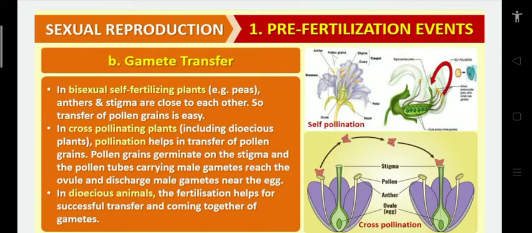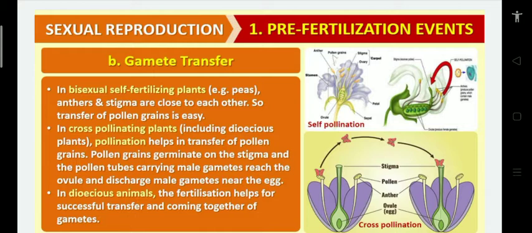In bisexual self-fertilizing plants, for example peas, the anther and stigma are close to each other. So in bisexual self-fertilizing plants, how are pollen grains transferred from anther to stigma? It's a very easy process, because they are close to each other.